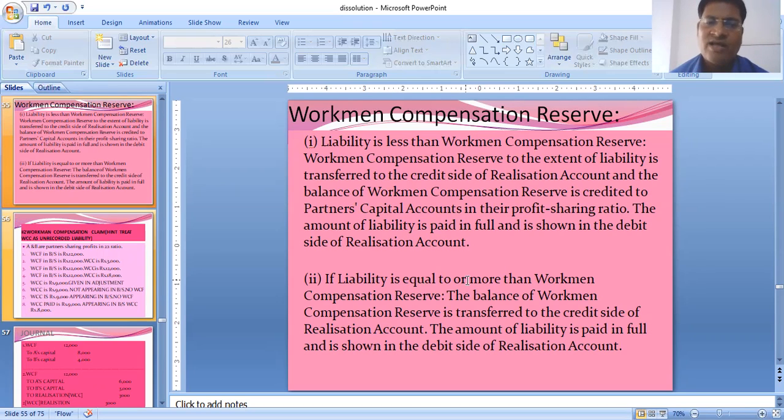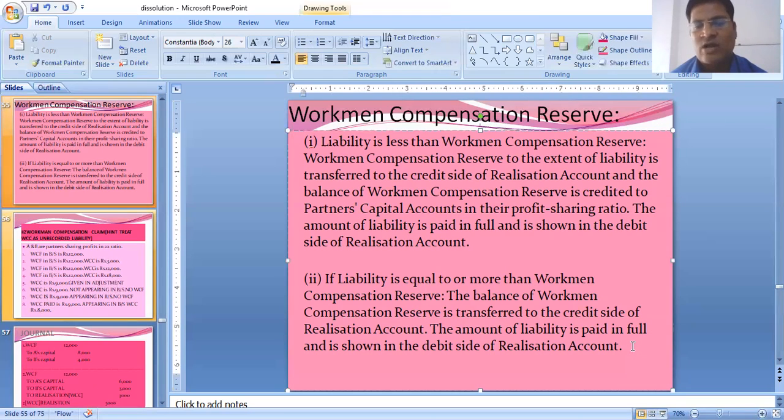Now if the liability is equal to or more than workman compensation reserve, then the balance of workman compensation reserve is transferred to the credit side of the realization account. The amount of liability is paid in full and is shown in the debit side. If WCC is 10,000 in the adjustment, we write to bank WCC 10,000 and by WCR, the whole amount.